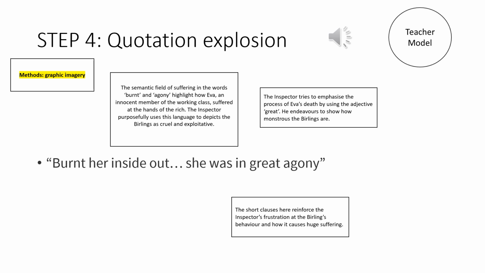The word "great" as well emphasises the extent of Eva Smith's suffering and how that kind of reflects on the Birlings' own actions. And again, we've got a sense of finality in the shortness of the clauses. We've also got an ellipsis in the middle, which might suggest that the inspector is pausing for dramatic effect here. We could also talk about that when using this quotation.